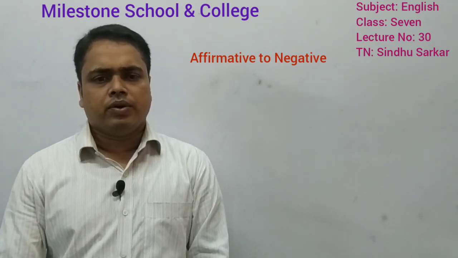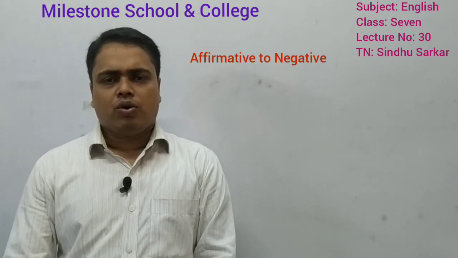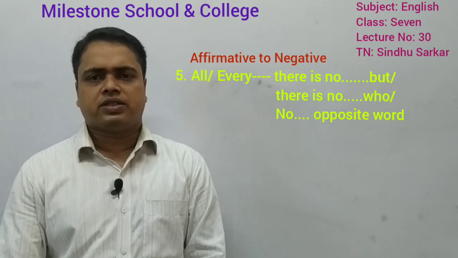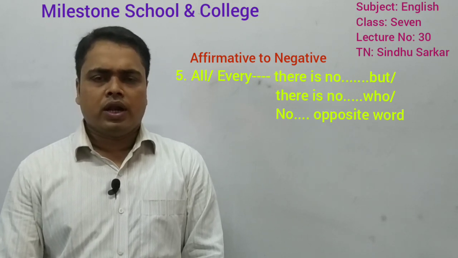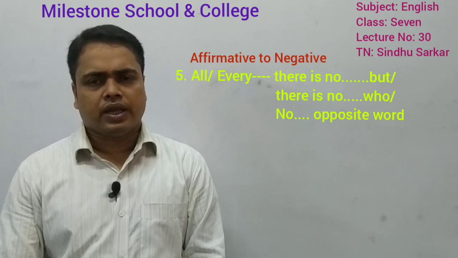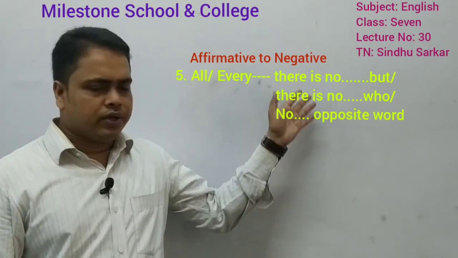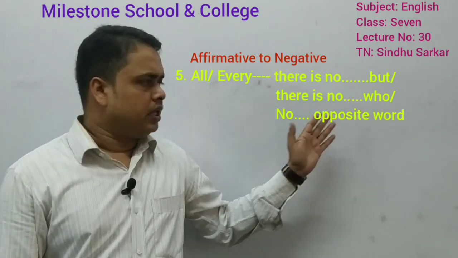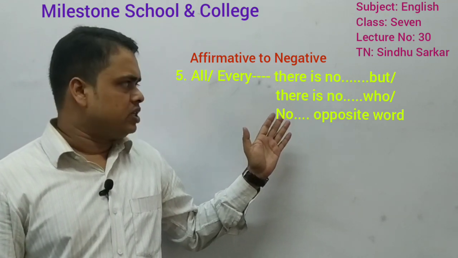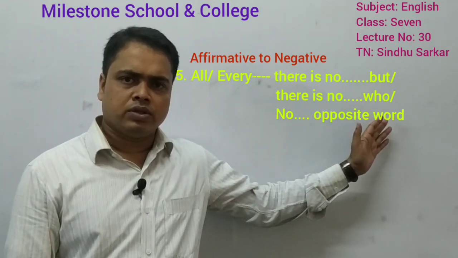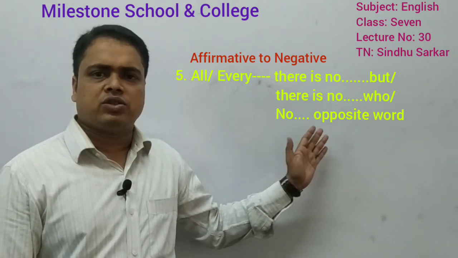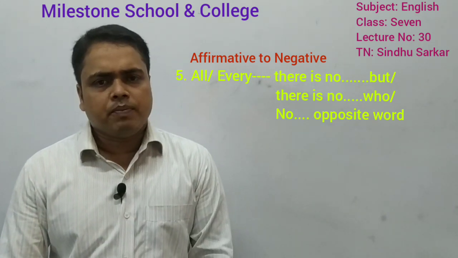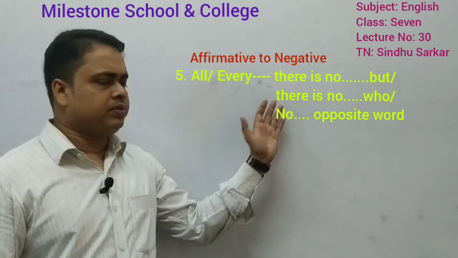Now, next rule for you. If you get all or every before the subject as an adjective, in that case, you can use there is no instead of all and every. There is no, then but, or you can use there is no and who, or you can use no plus opposite word. If I give an example, it will be clear. Every mother loves her child.